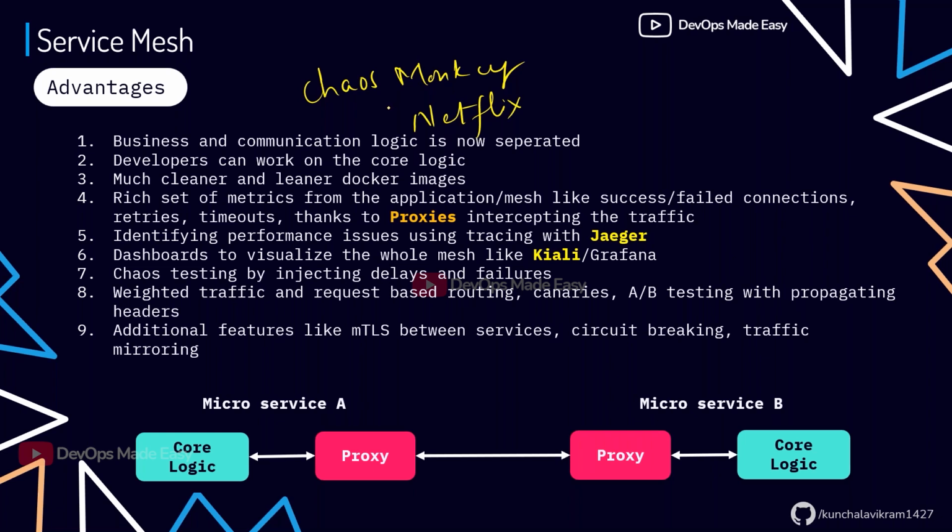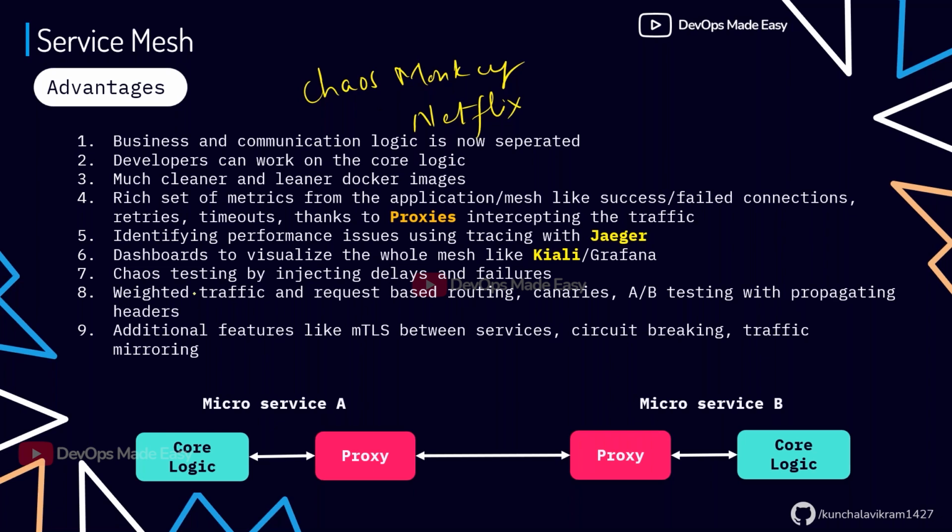It will randomly bring down a node or delete a pod. It can do all such chaos. It can bring a node down and see whether your application is still running with the other nodes in the cluster, or else it will delete a pod and see whether your application is still accessible.